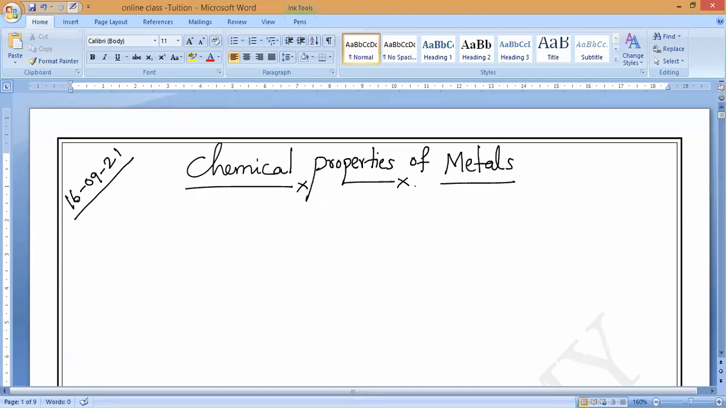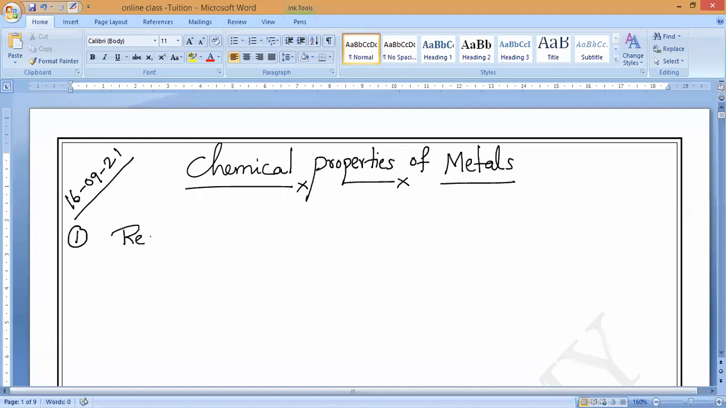As we know, the physical properties of metals and non-metals are different, so the chemical properties are also different. Metals and non-metals show different chemical properties. First we will discuss chemical properties of metals and then the non-metals. Now let us see the important chemical properties of metals. The first important characteristic chemical property of metals is the reaction of metals with oxygen.